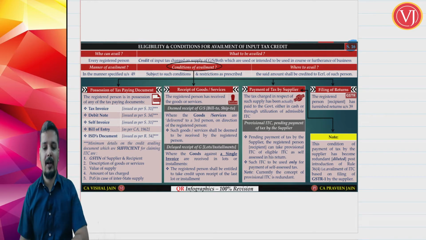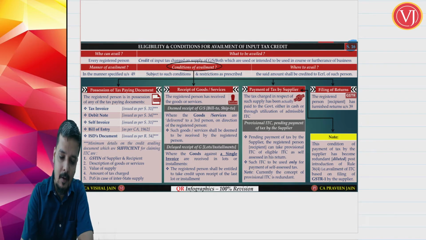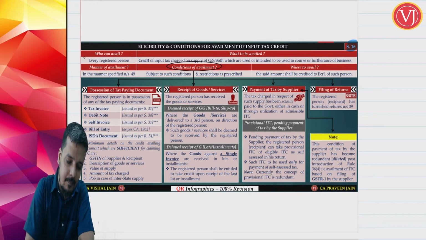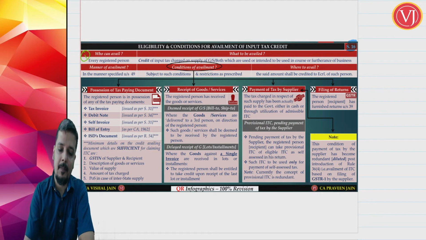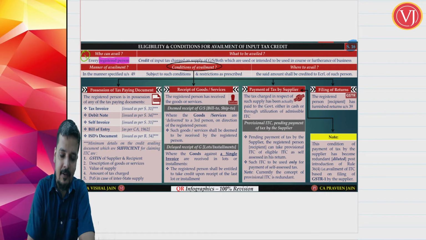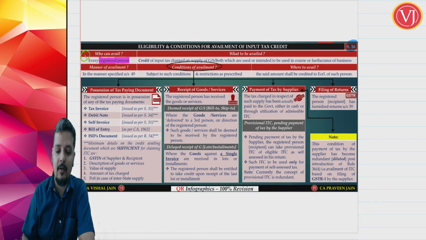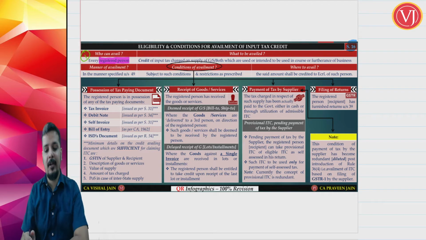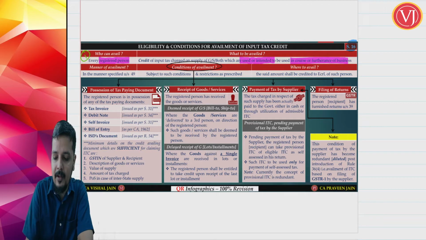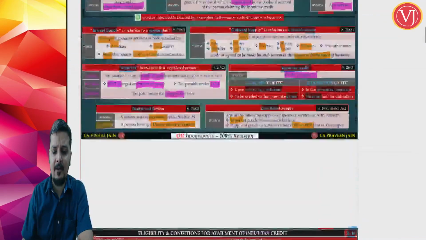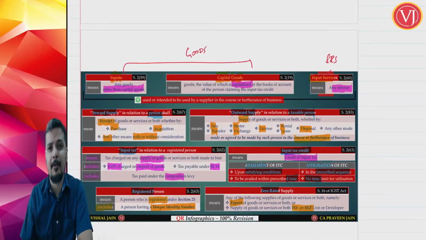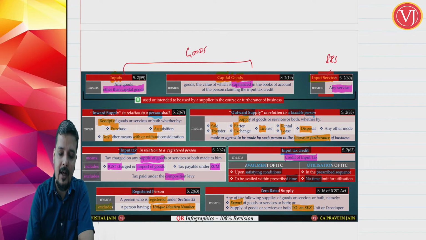Now, what are the conditions that you have to remember? Let us go one by one. Condition number 1: you should be a registered person. Condition number 2: those inward supplies should be used or intended to be used in the course or furtherance of business. That was even within the definition of inputs, capital goods and input services. One common point was that these inputs, capital goods and input services should be used or intended to be used in the course or furtherance of business.